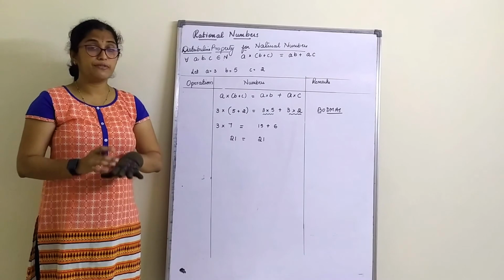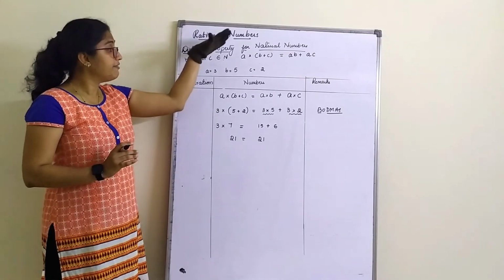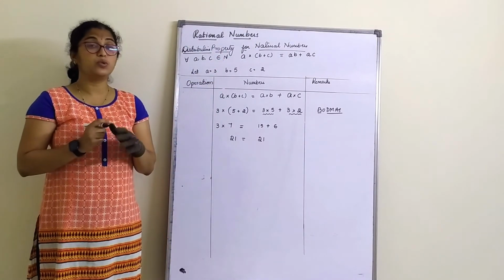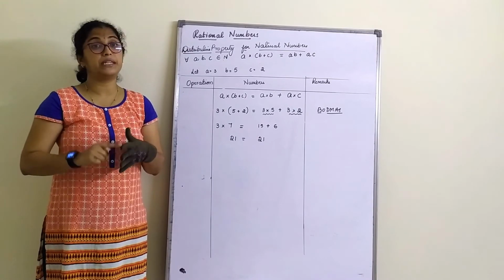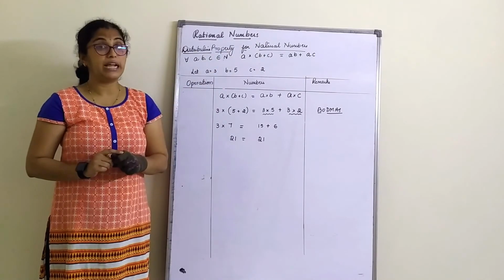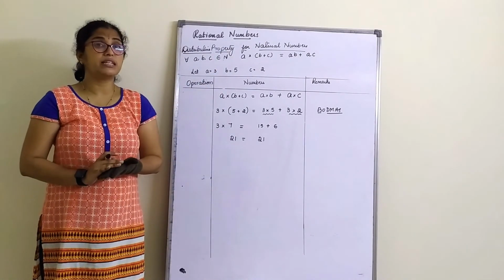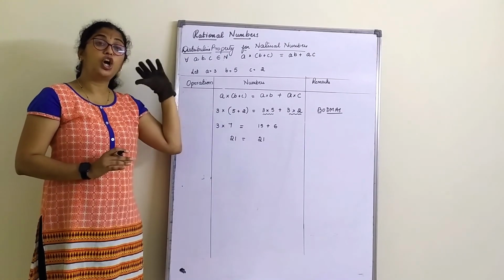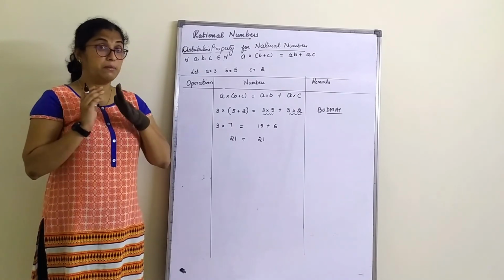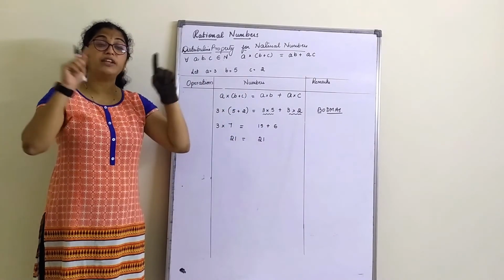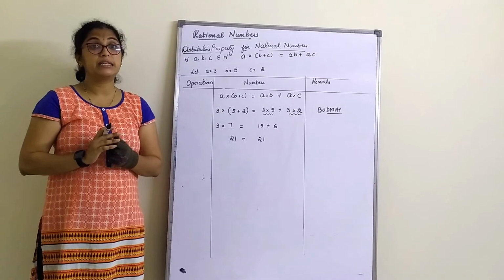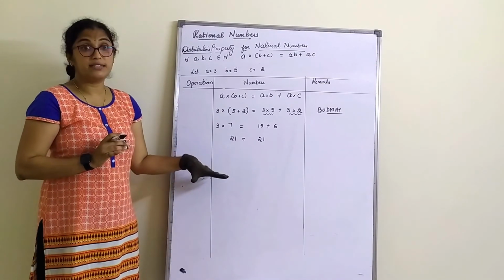So in today's class, since it's our first class, we will only do the properties of natural numbers. That is, for natural numbers we did closure property, commutative property, associative property and distributive property of multiplication over addition. In tomorrow's class, we will finish all the other properties, that is, of whole numbers, integers and rational numbers. But we will not be solving it. We will only draw a tabular column and go on putting a tick mark, either yes or no, so that we will understand this.